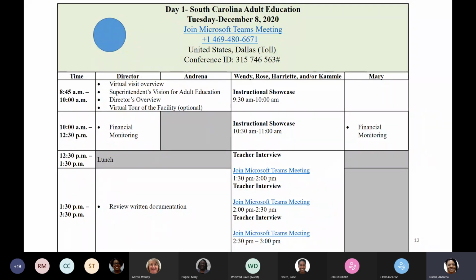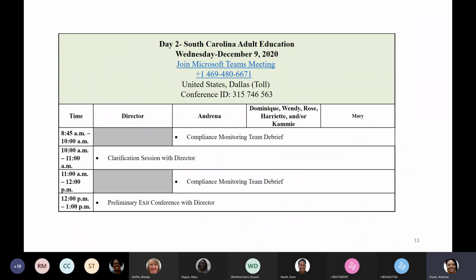And we make sure that based on the information that is sent to us regarding the teacher interviews and showcase observation, we plug in the information. And then we send this schedule to the director to confirm that the schedule works with their program and with their staff. If the schedule is not workable, we would communicate back and forth until we get a schedule that works for everyone. So this would be day one. And then we have day two.